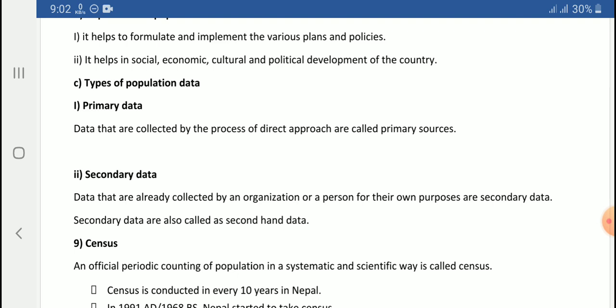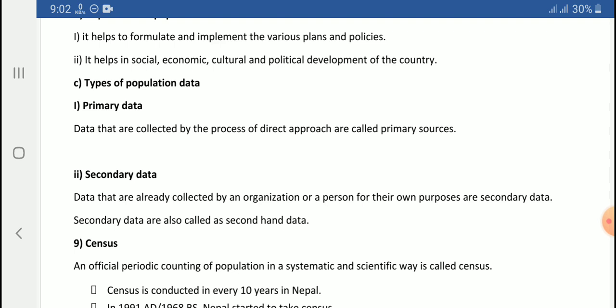There are two types of population data, as we have already discussed with examples. So let us define them. Primary source of population data means data that are collected by a direct approach. That means someone goes and takes an interview, makes a questionnaire and asks questions. This is a face-to-face approach, or direct approach. That kind of data collected by direct approach is called primary source of population data, whereas data that are already collected by an organization or a person for their own purpose are called secondary data.